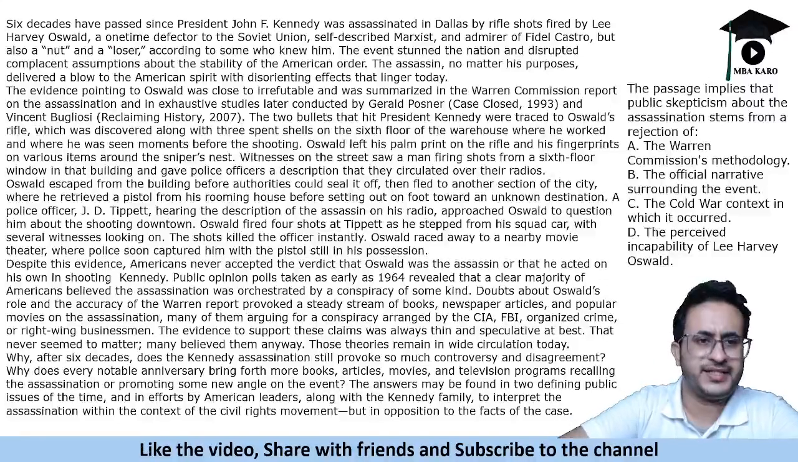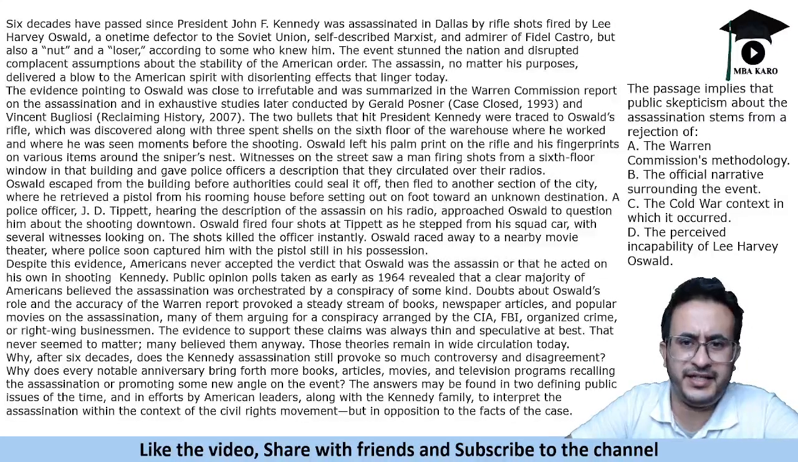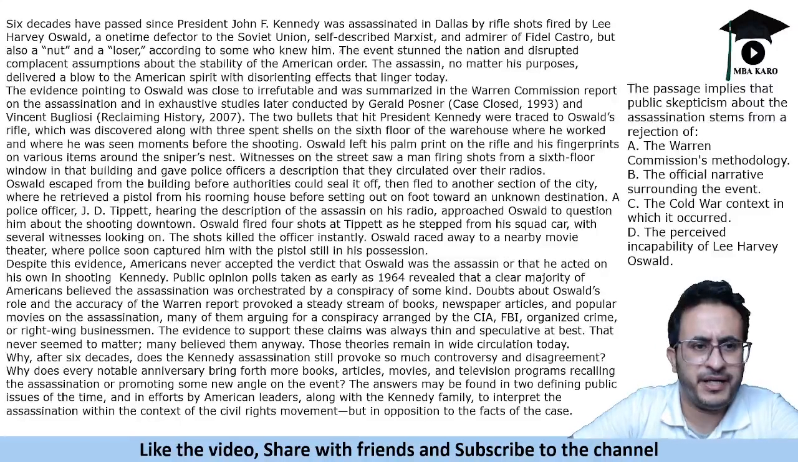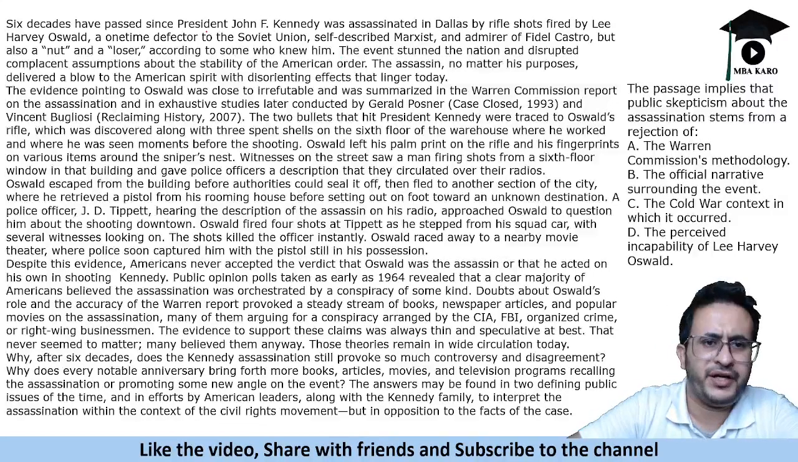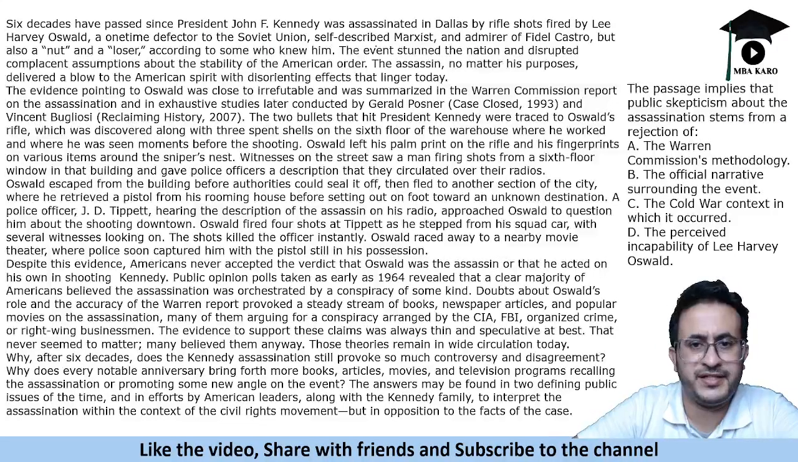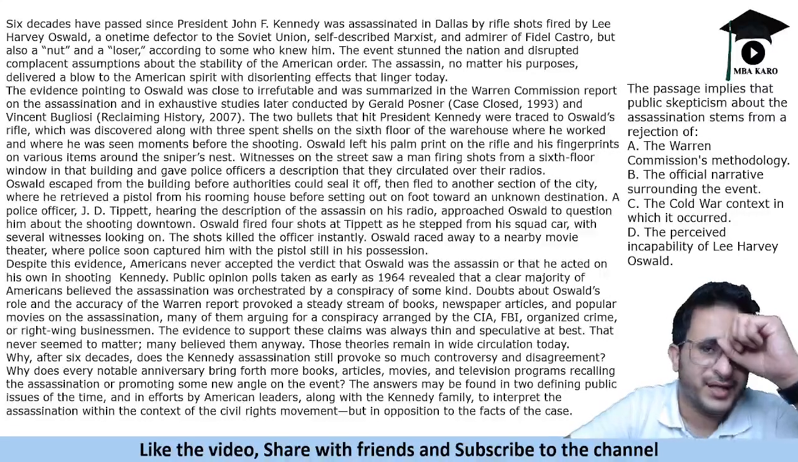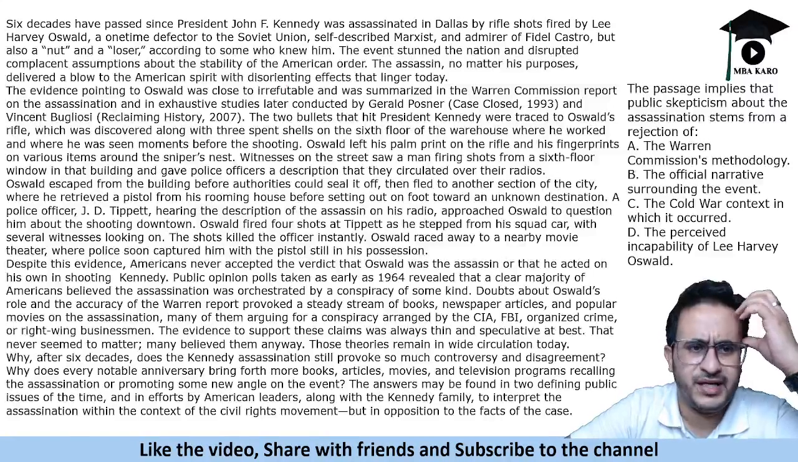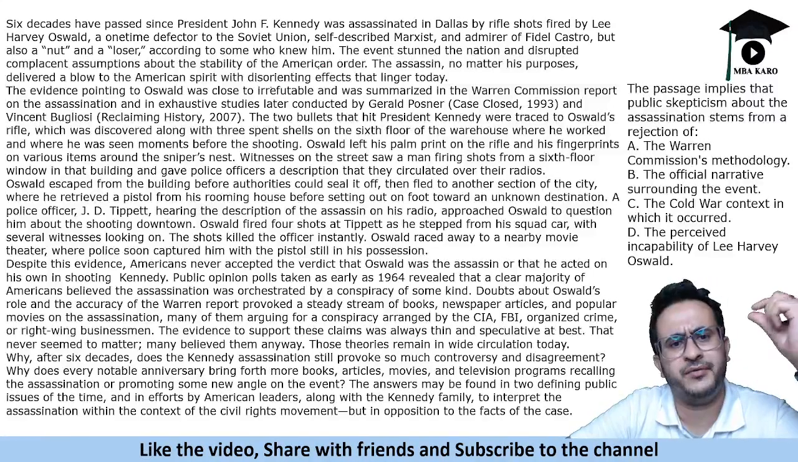So it says that 6 decades have passed since President John F. Kennedy was assassinated in Dallas by rifle shots fired by Lee Harvey Oswald, a one-time defector in the Soviet Union, self-described Marxist and admirer of Fidel Castro, but also a nut and a loser, according to some who knew him. The event stunned the nation and disrupted complacent assumptions about the stability of the American order. The assassin, no matter his purposes, delivered a blow to the American spirit with disorienting effects that linger today.